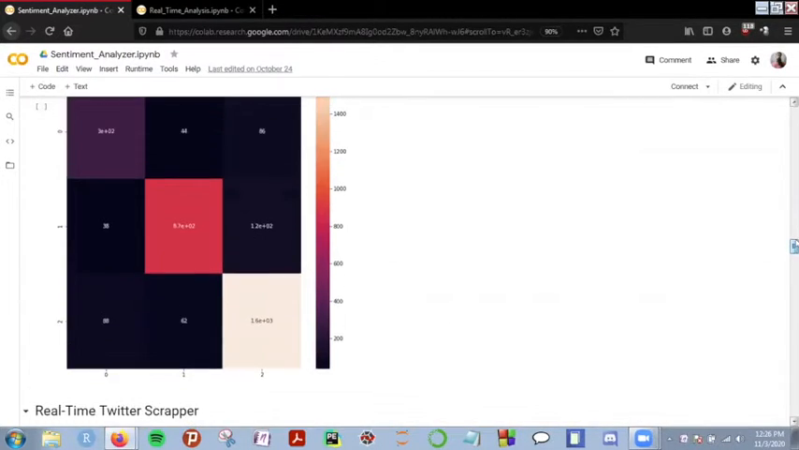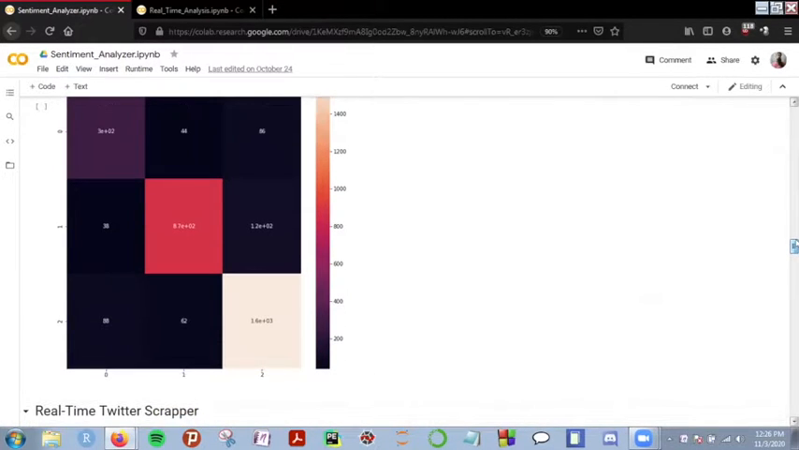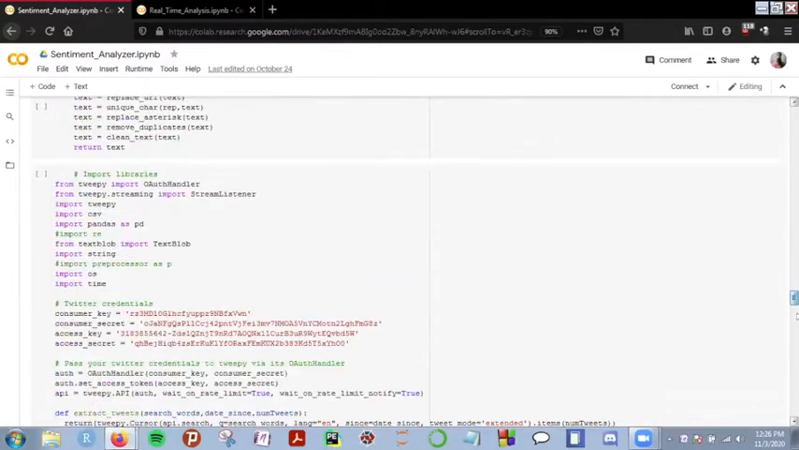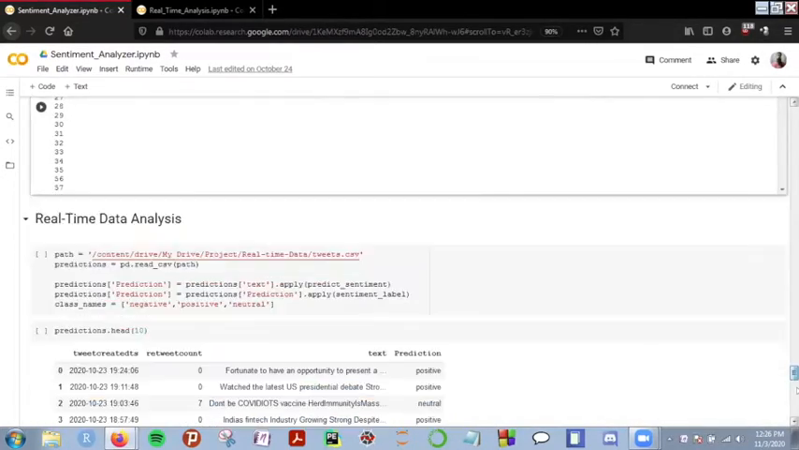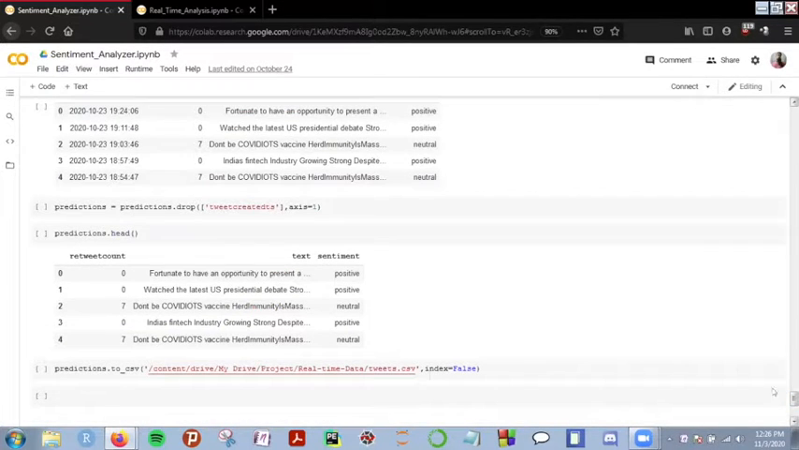And this is the confusion matrix, which gives good values of true negatives, neutrals, and positives. And in the end, this is the final output for the predicted tweets, and we have stored it in the form of CSVs. Now, I will show you how the website functions.